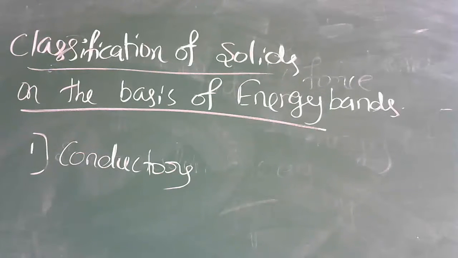Can anybody tell me what do you mean by insulators? Same concept.